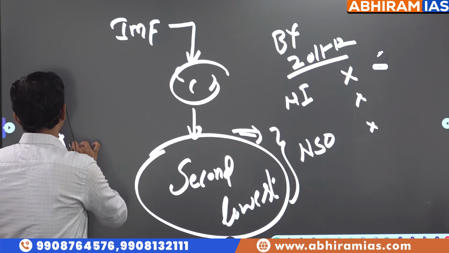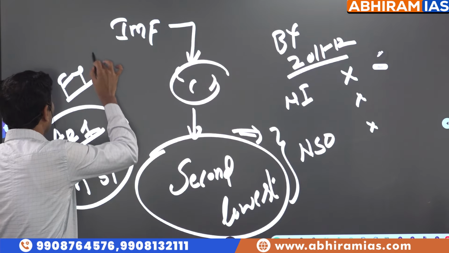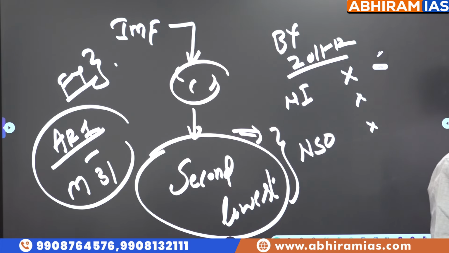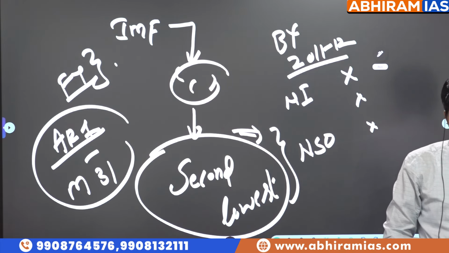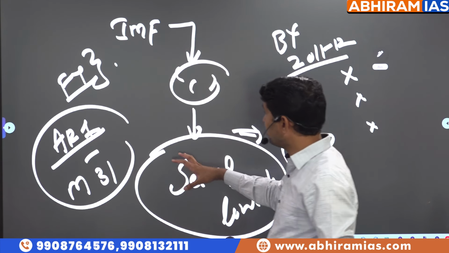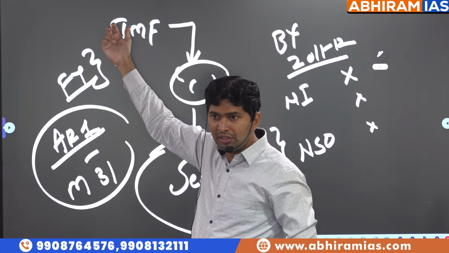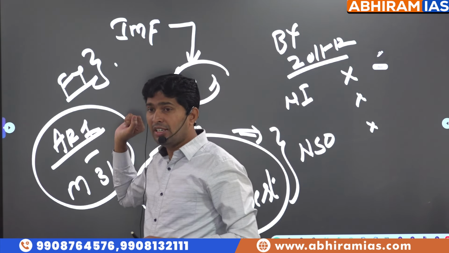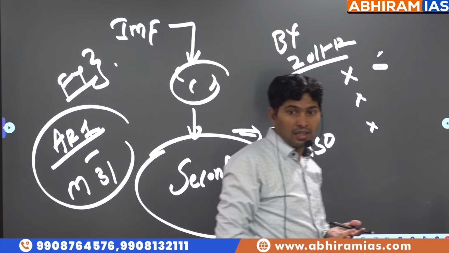However, why are we following April 1st to March 31st for accounting purposes? Actually, it's a colonial legacy. There is no scientific reason. During British time, for their convenience, they introduced April 1st to March 31st, and we have been following it. Several committees were appointed, but they felt there was no need to change, so we are not changing. For calculation and accounting purposes we follow the financial year April 1st to March 31st, continued right from the East India Company colonial practice. So this is the financial year, base year, and factor cost, basic price, market price, constant price.